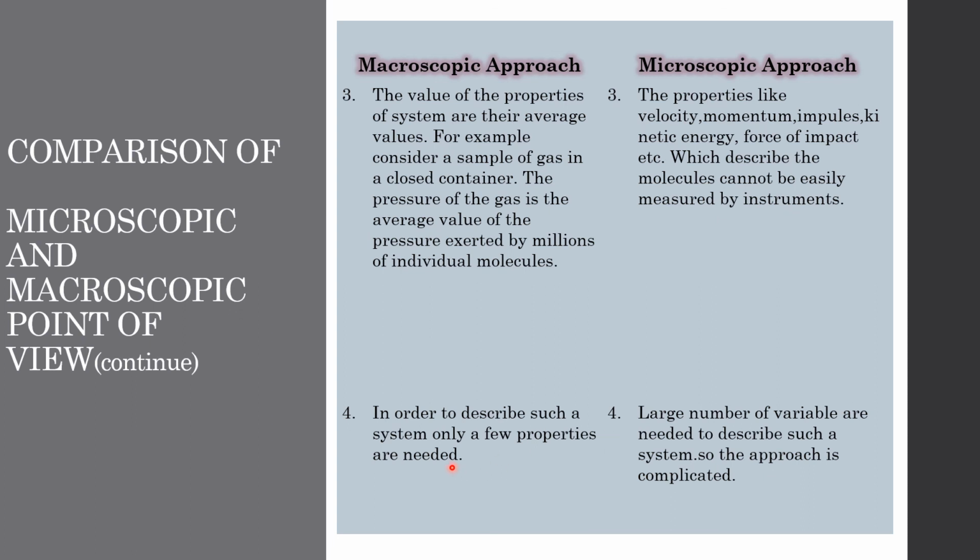In the macroscopic approach, in order to describe such a system, only a few properties are needed. On the other hand, in the microscopic approach, a large number of variables are needed to describe such a system. So the approach is very complicated.